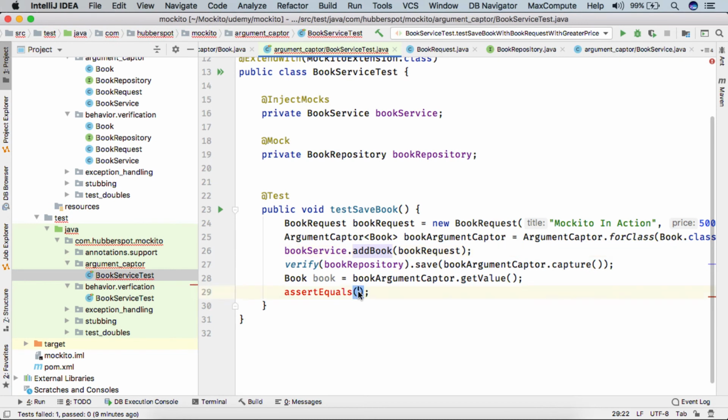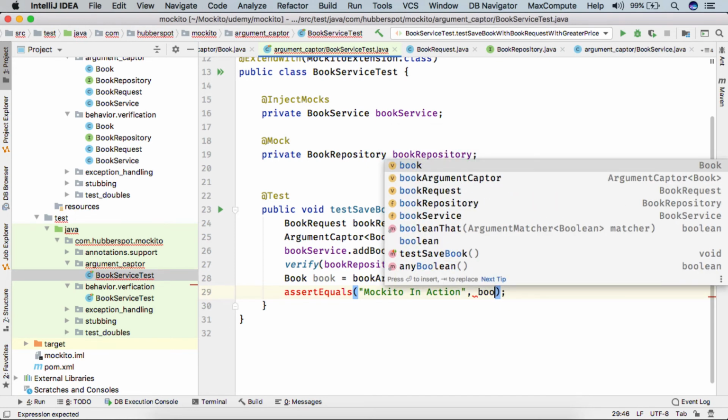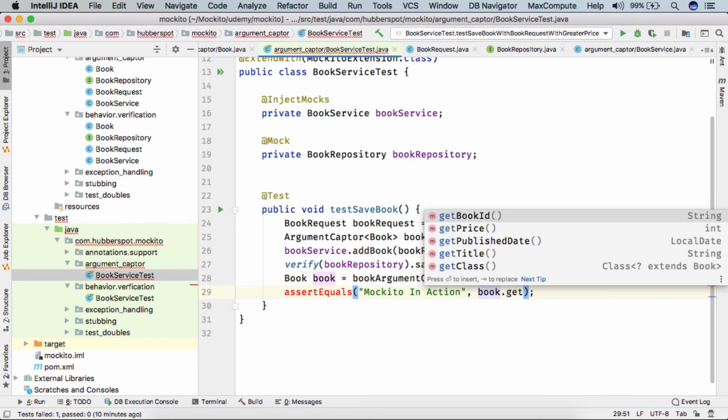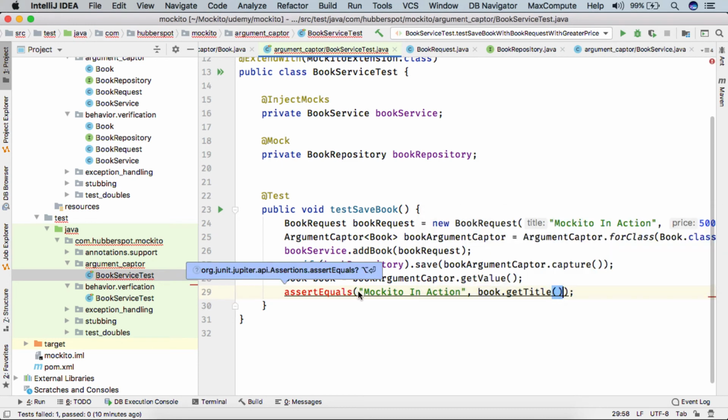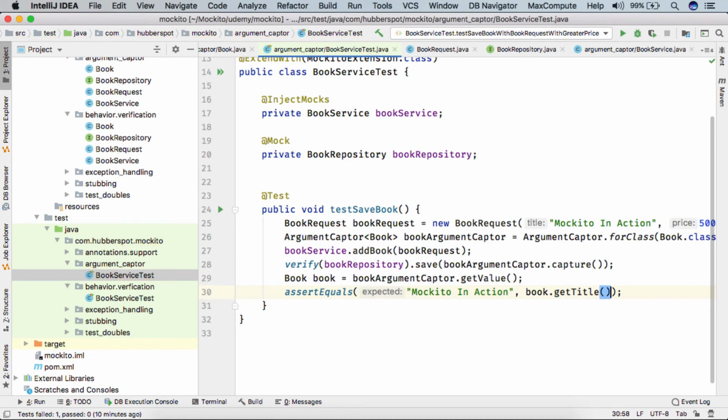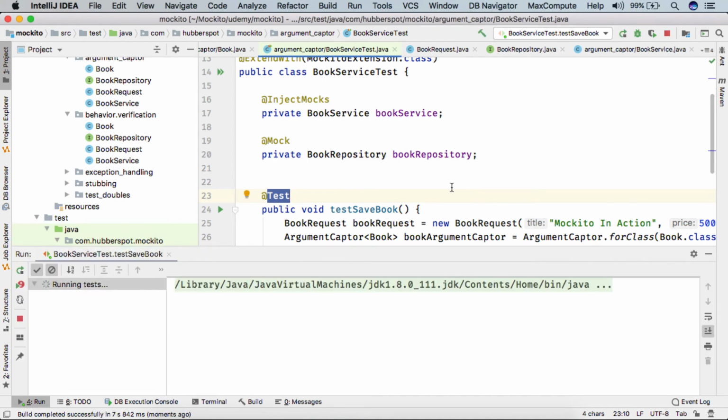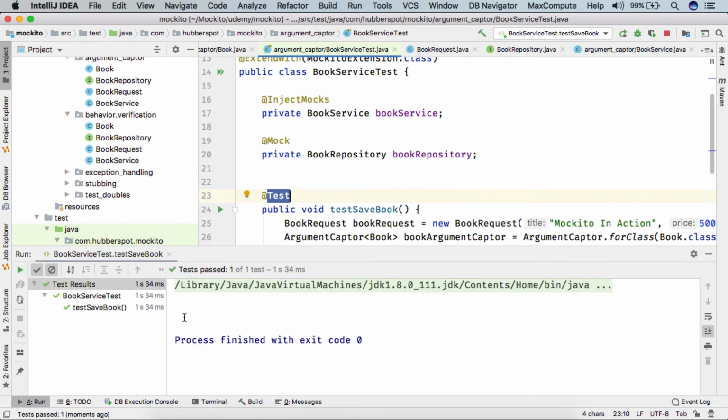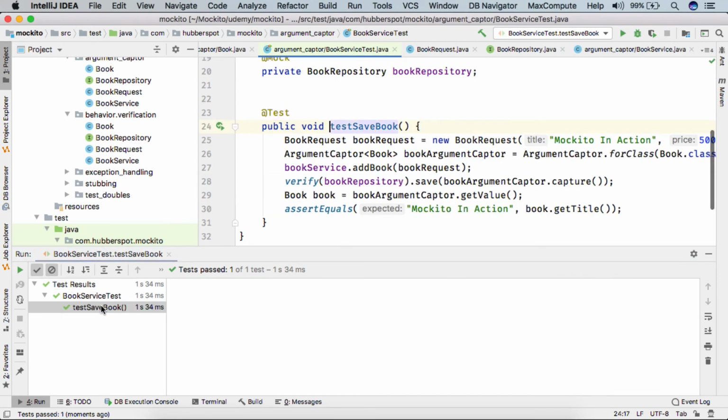So here we provide an assert equals with Mockito in action and book dot getTitle. We import assertEquals, and if I run the test case now, you can see the test case got executed successfully.